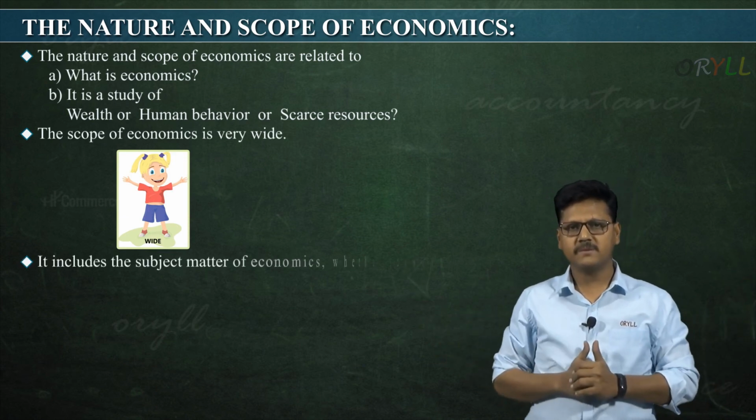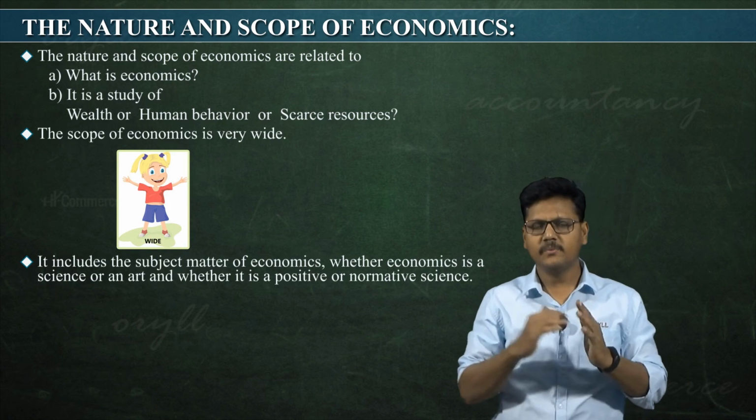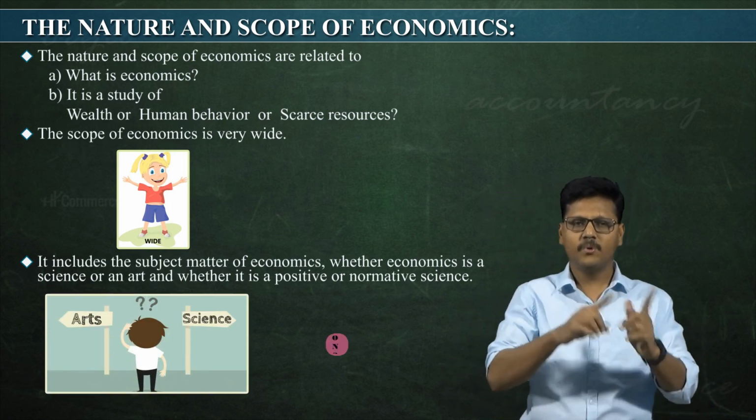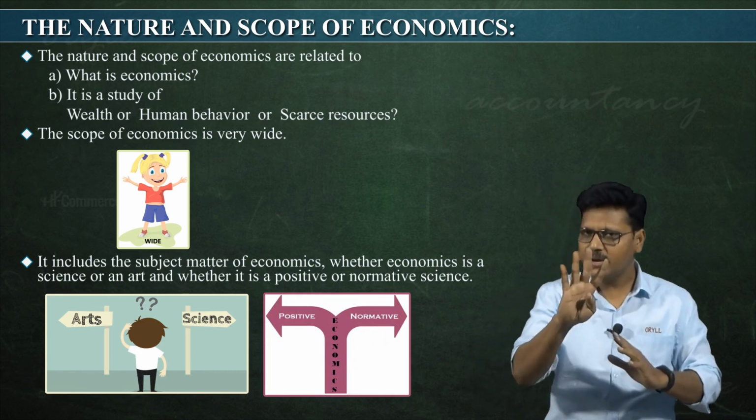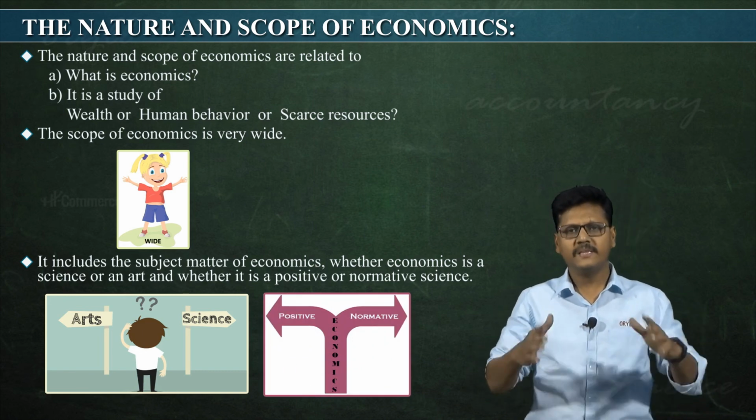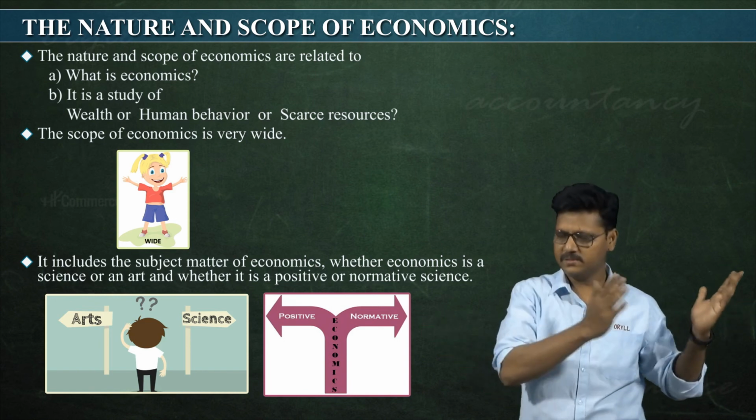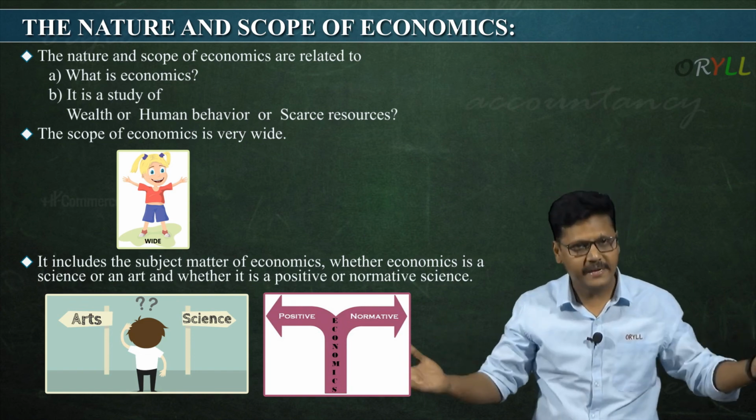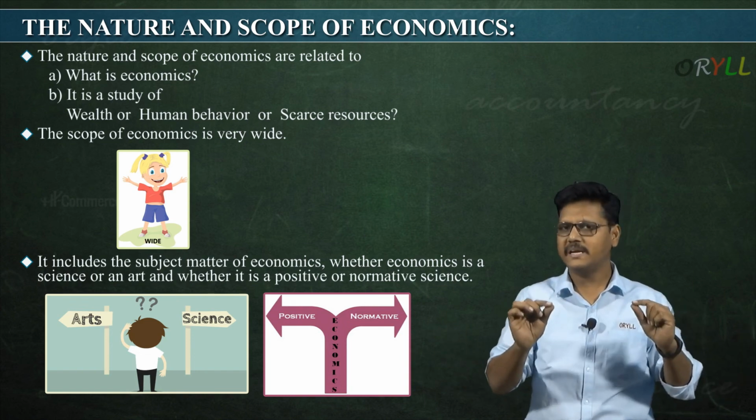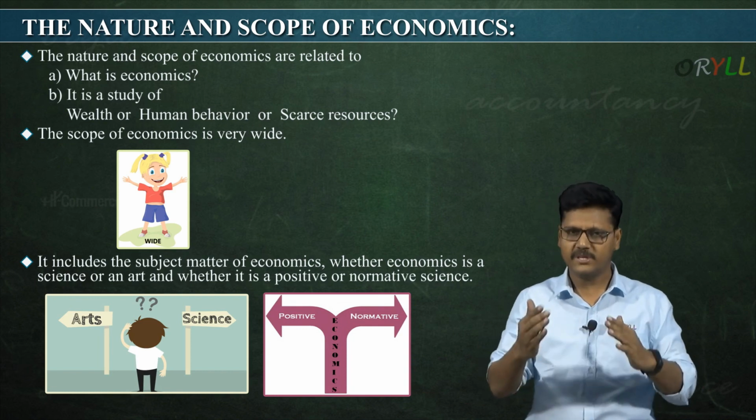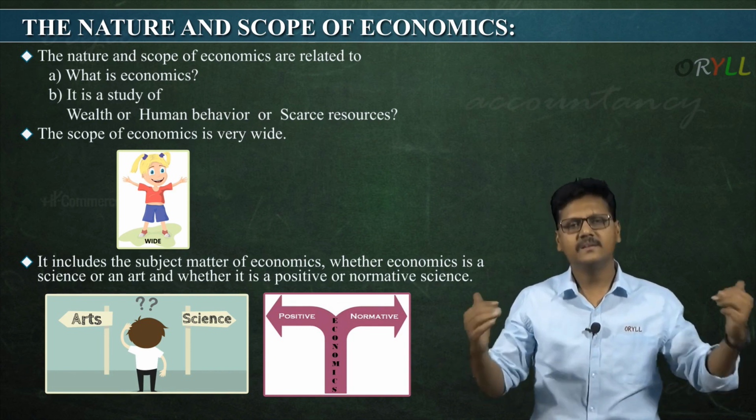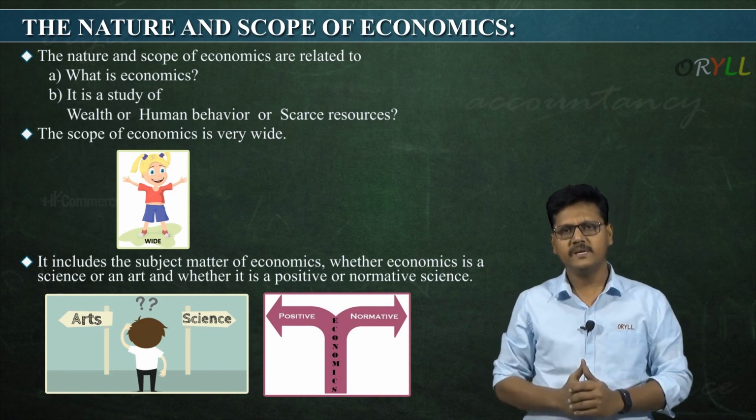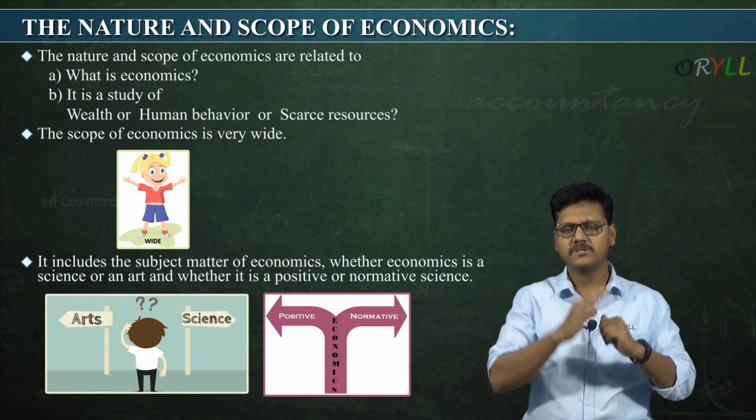So the subject matter of economics includes whether economics is a science or an art, and whether it is positive or normative. These are new words now. Economics is studied as to whether it is a positive science or an art, or a positive science or a normative science. Science or art we study in later topics, and positive and normative science we also study in later concepts, we will see there. So this is how we completed the basic words of economics.